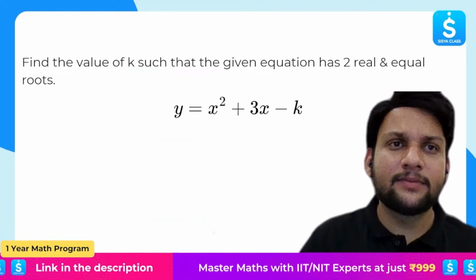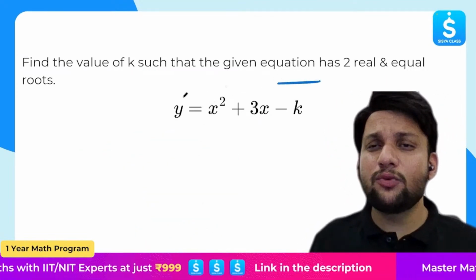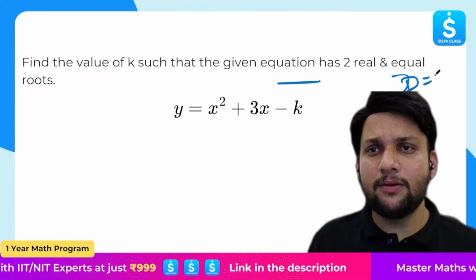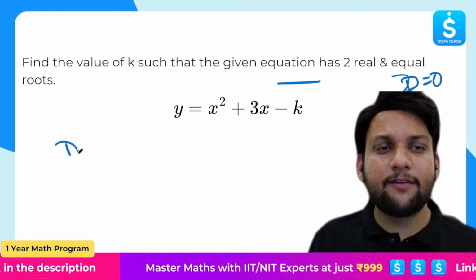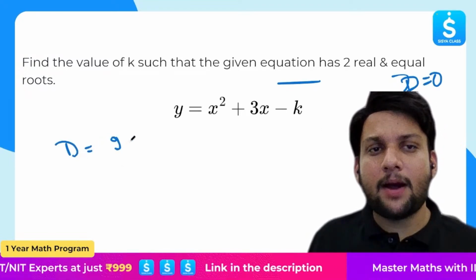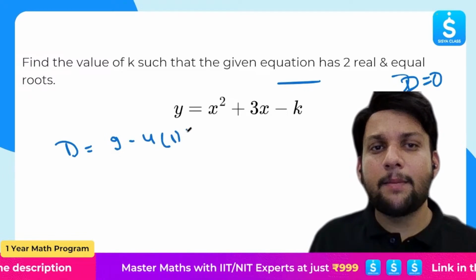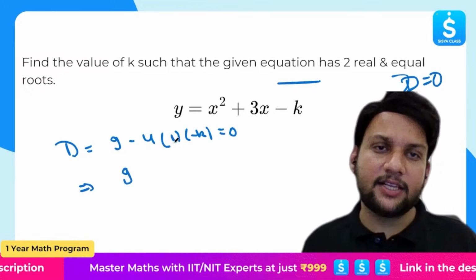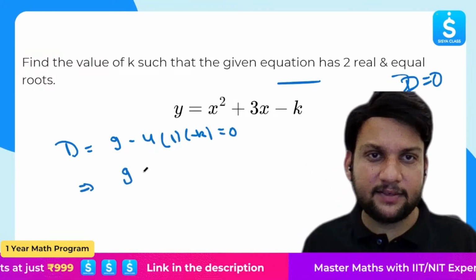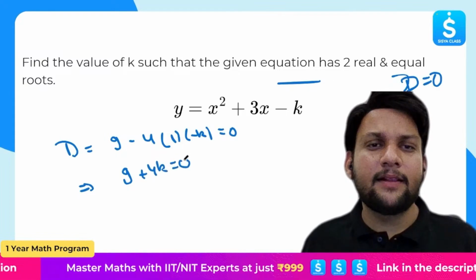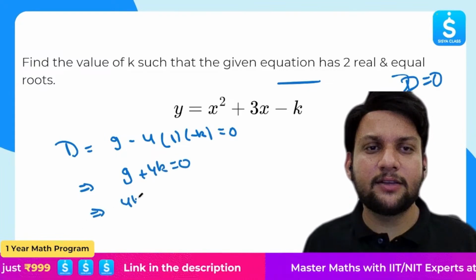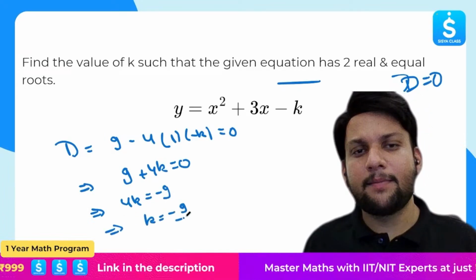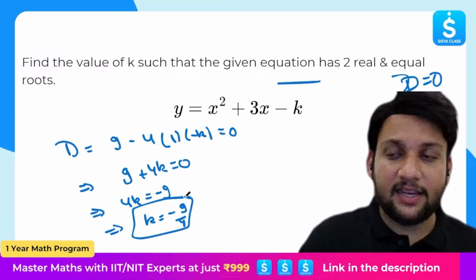All right, let's move forward. Find the value of k such that the given equation has two real and equal roots. Again, same thing: D should be equal to 0. D is given by b square, that is 9, minus 4ac, that is 1 times minus k. This should be equal to 0. This means 9 minus 4 times 1 times minus k, which is plus 4k, is equal to 0. You can solve this. We get 4k is equal to minus 9. That means k is equal to minus 9 by 4. I hope it is clear.